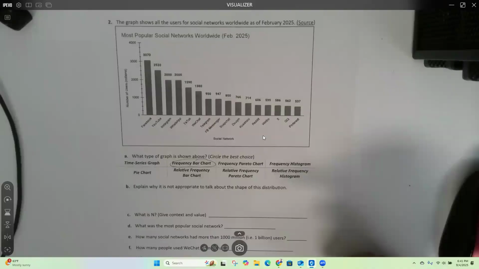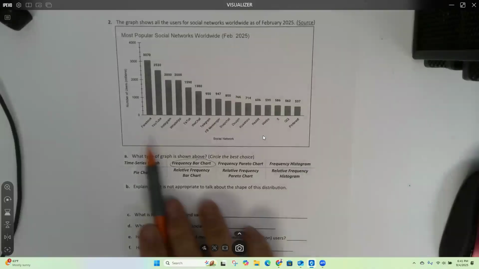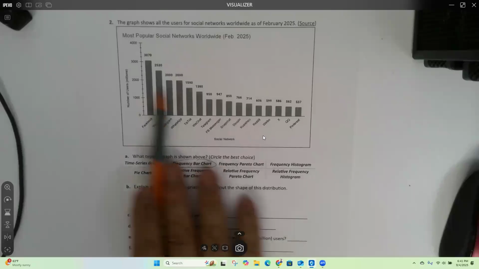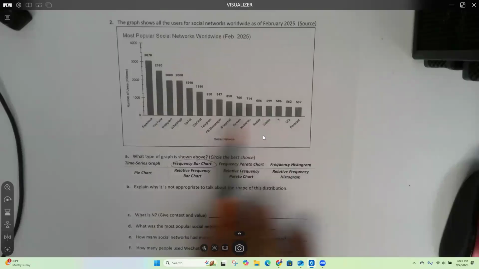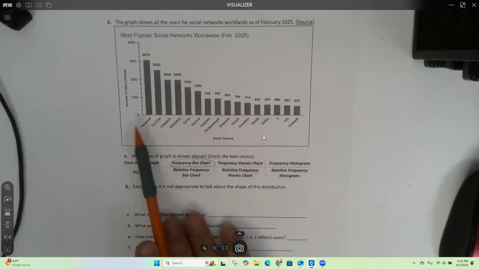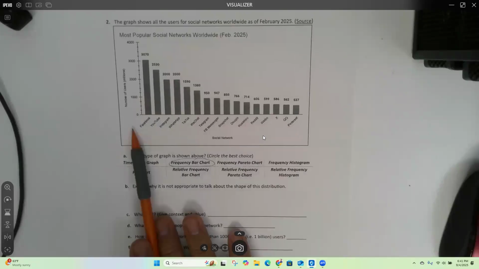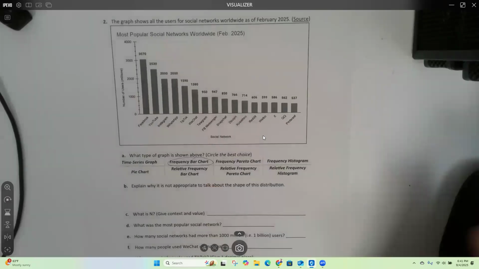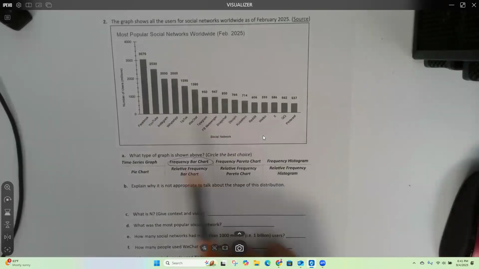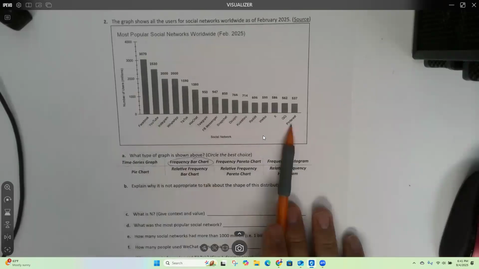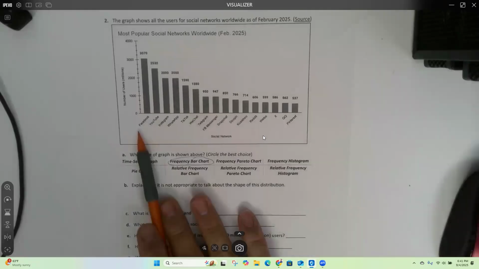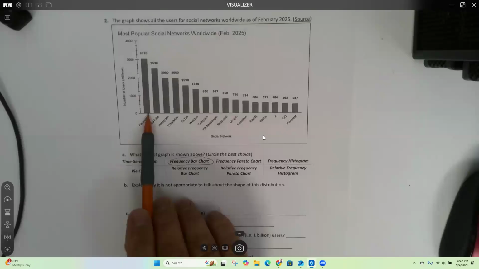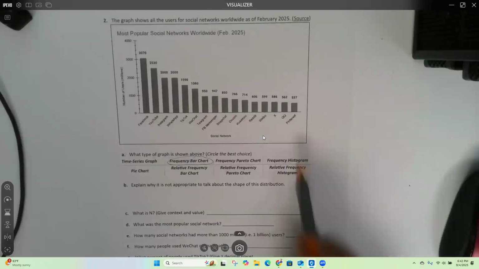Users may have more than one platform. Well, it could. So you might be double counting things, but that's not going to change this. The main thing is, what do we see on the x-axis here? What do these words mean? They're apps, so a qualitative value. Yeah, that's right. Since these are qualitative, they're not in any kind of order. They might be in alphabetical order, or in this case, they're in order by most popular. If you put the most popular first, it's always going to look like this. It's always going to be in this shape, right?